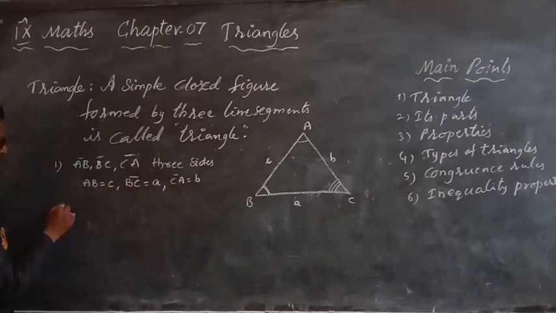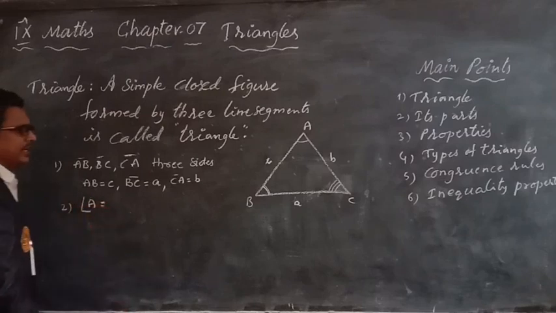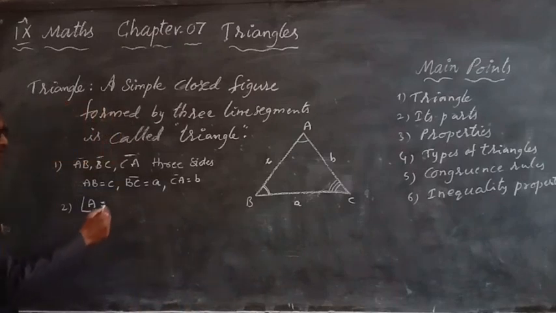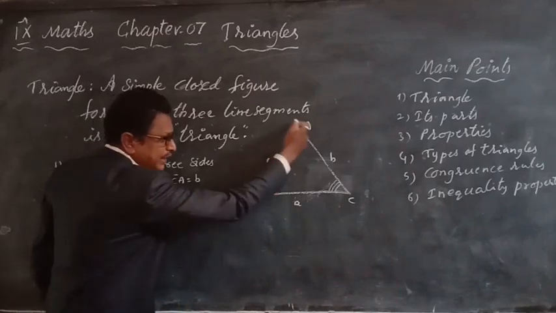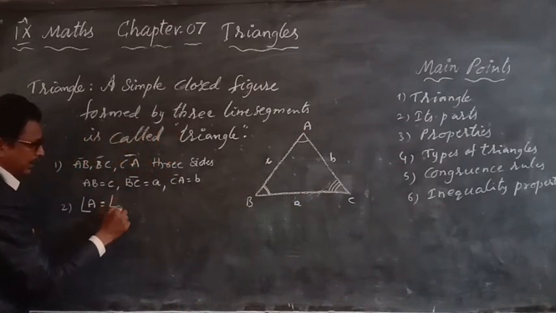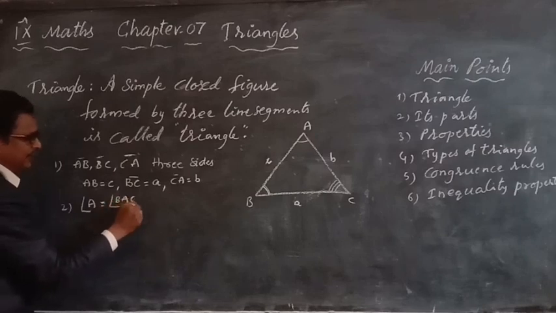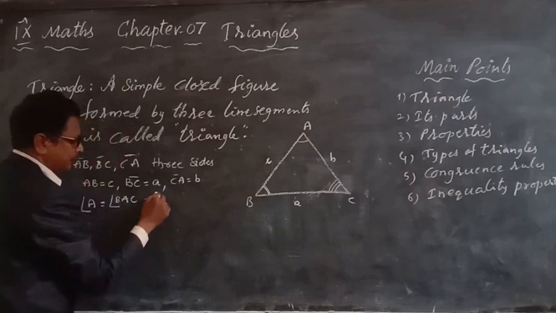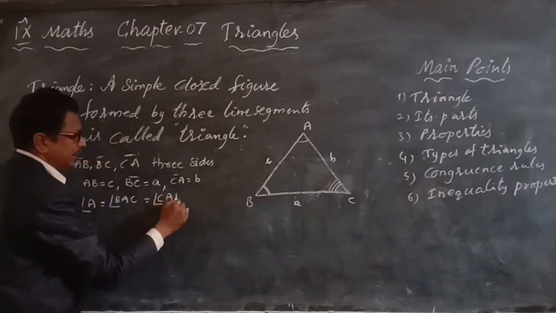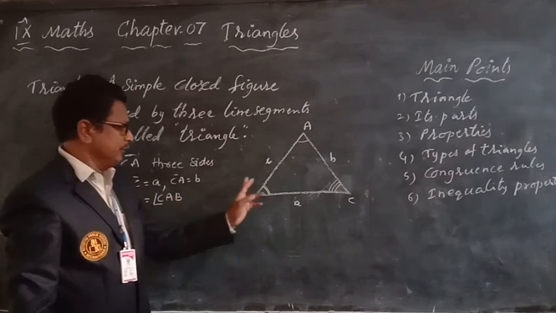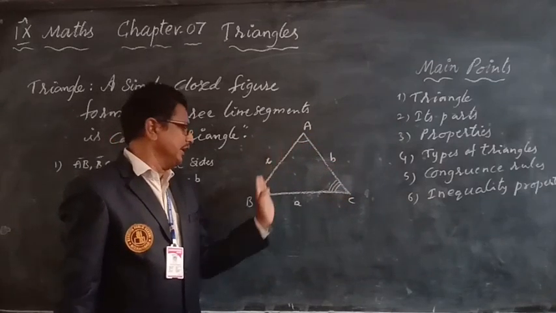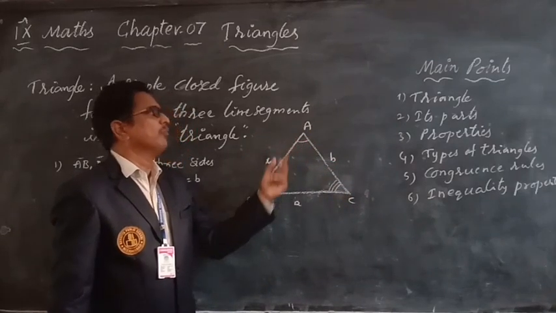Next, angles, three angles. Angle A we can write in two more ways: angle BAC, and one more type, angle CAB. If we want angle A, we can write it like this also. Angle A here, no problem.